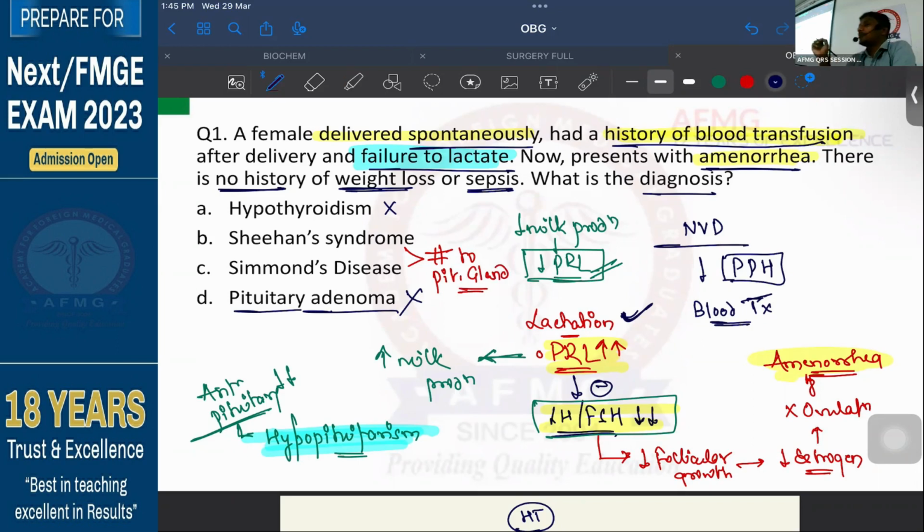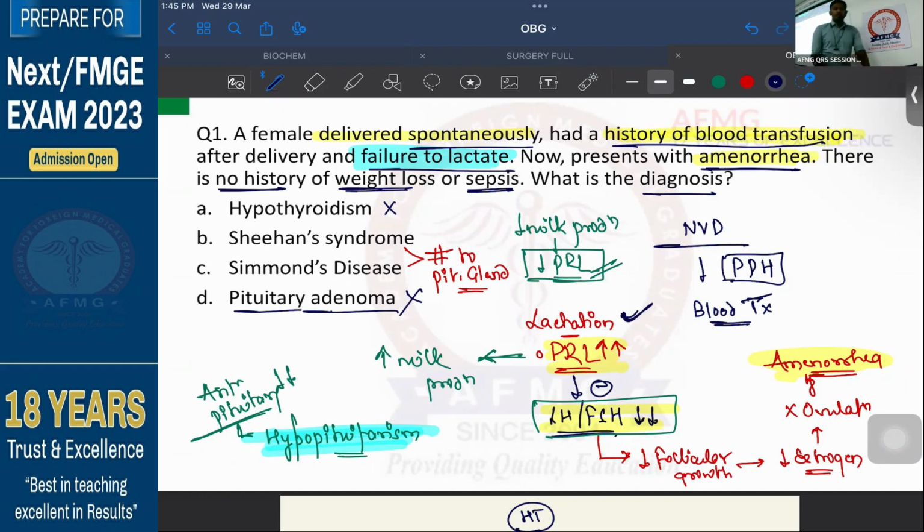But in Simmonds disease, what is the cause? The cause of the pituitary damage is either some malignancy, or some infection, or some inflammation. So if there is an inflammation, a CNS malignancy, or an infection like meningitis, and there is damage to the pituitary gland, then the patient will be diagnosed with Simmonds disease.